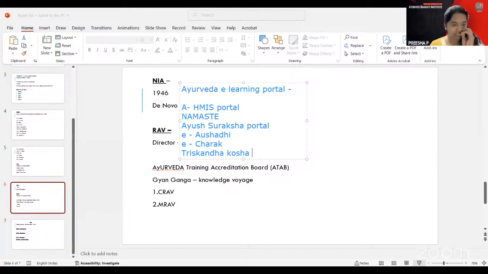And you have the Siddhar app, an Android mobile application for documenting ADEs, that is suspected adverse drug reactions. Also there are research database and library initiatives. Among that, the first one is the TKDL, then the TKRC, and the Ayush research portal.